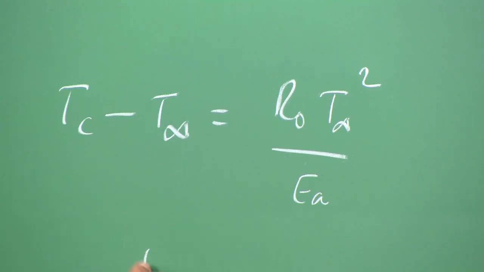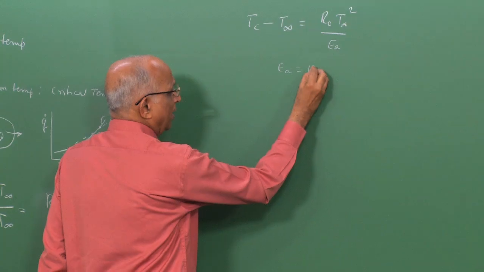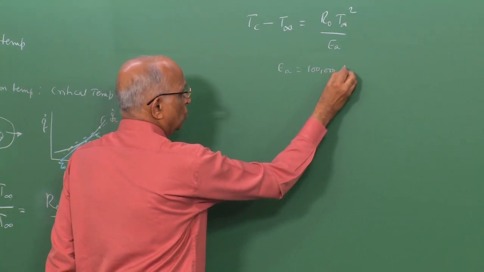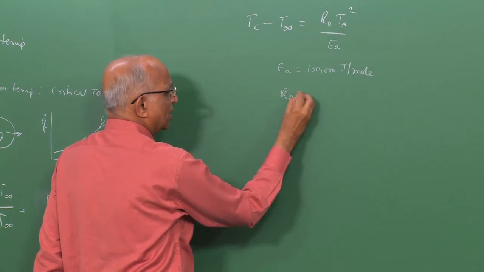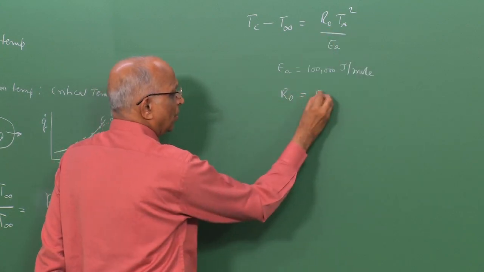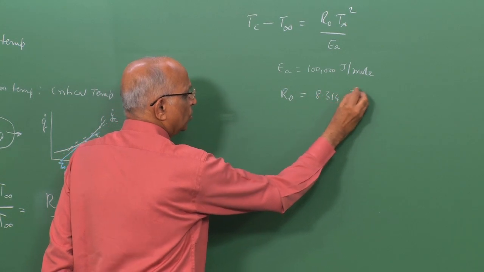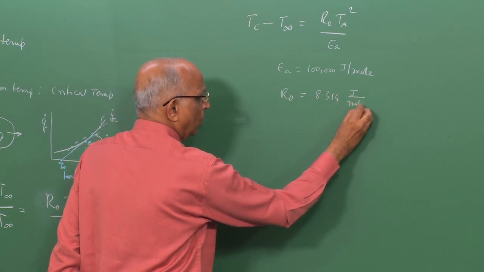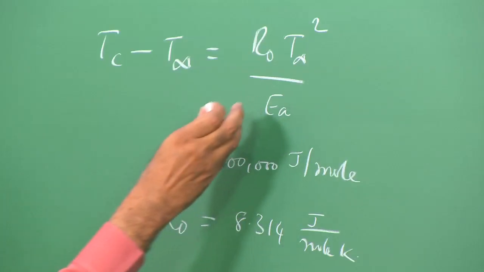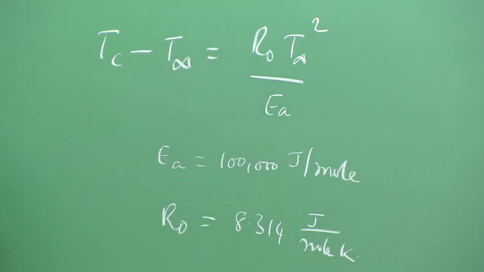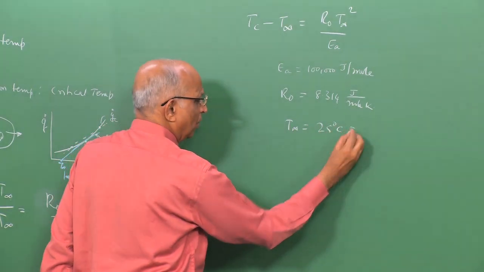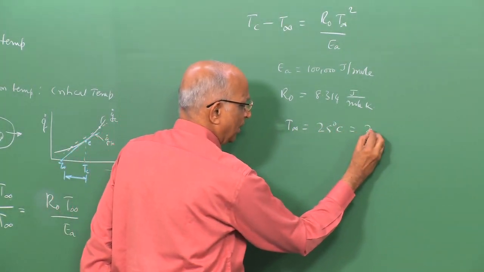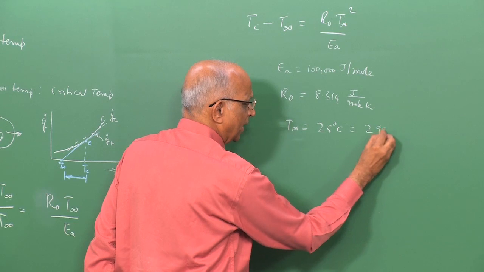Let us take a value of EA equal to 100,000 joules per mole. The value of the universal gas constant R naught is 8.314 joule per mole Kelvin, and we take the ambient temperature as 25 degrees centigrade, which is 25 plus 273, equal to 298 Kelvin.